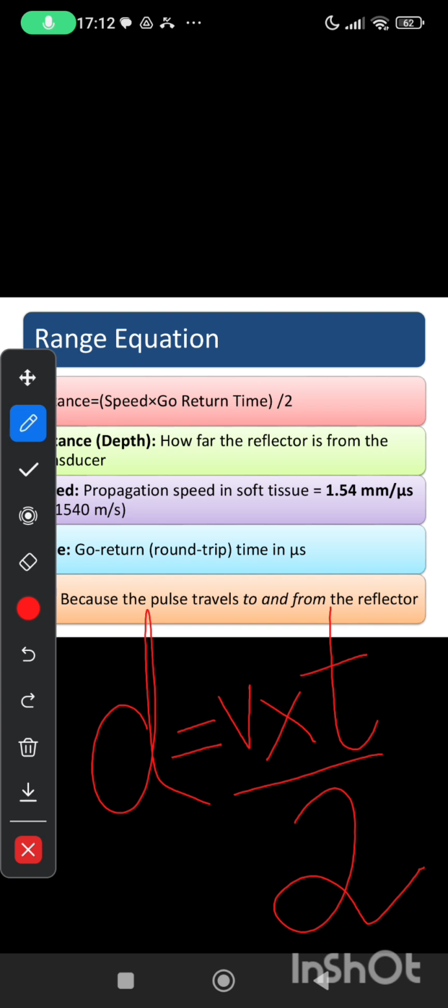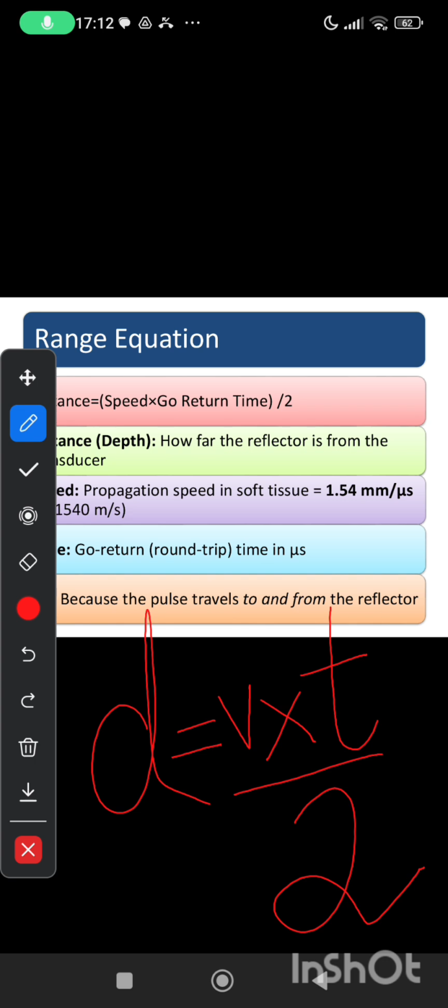So the machine already knows the speed of sound in soft tissue. It is fixed. Now it needs to measure which thing? Go return time. Go return time means how long the sound took to go to the structure and come back. That is go return time, T here. And why divide by 2 in this equation? Because sound travels both ways, but we need only one side time. So we divide it by 2.